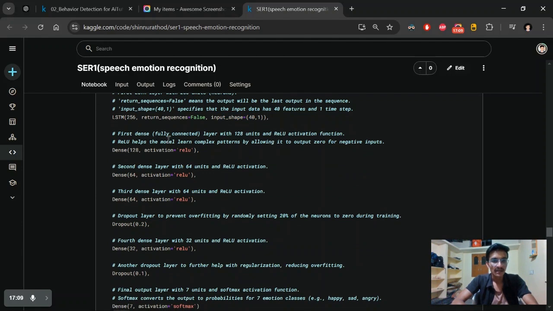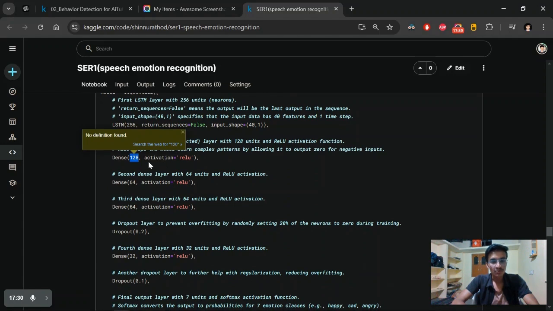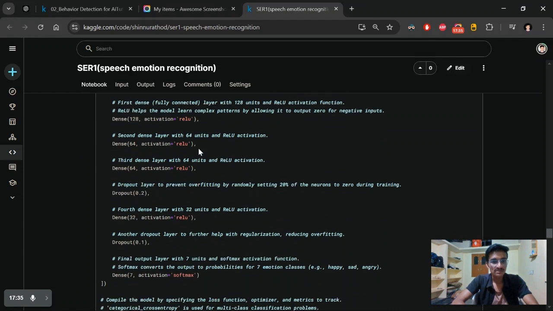This is our input set and input shape of our image. We extracted a total of 40 features from our audio. We are feeding that shape over here to the LSTM, and we are using the dense layer, or hidden layer, we can say. Here we are giving 128 neurons in this hidden layer, and for the activation function I'm going to be using the ReLU activation function.